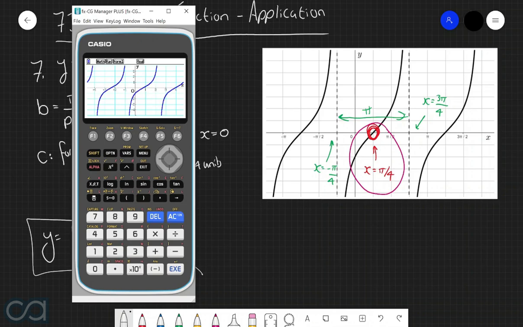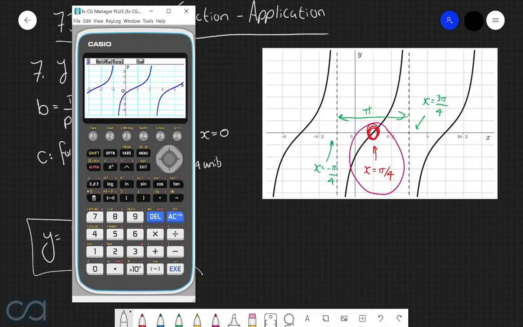So we will also set the same viewing window as in the original graph. So we're going to set the minimum x value to be negative pi, and the maximum x value to be 3 pi over 2. Now, first things first, let's confirm that the x-intercepts match up.